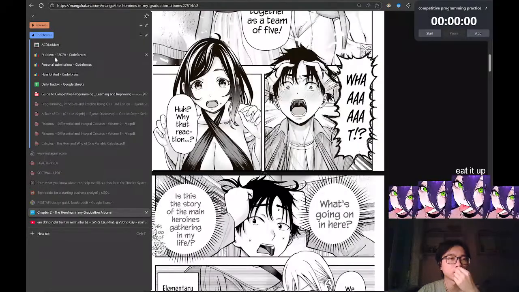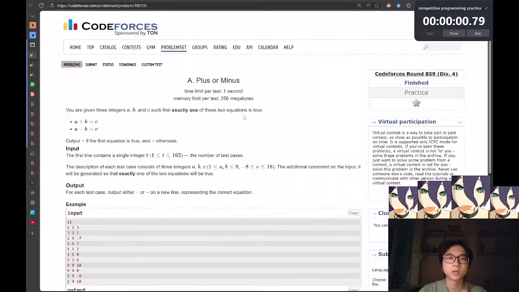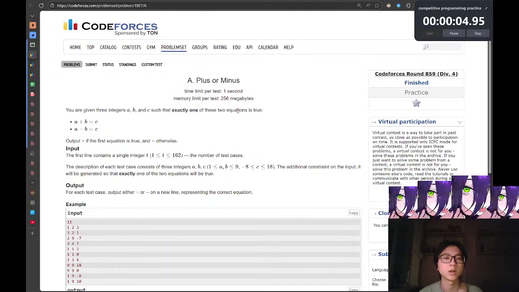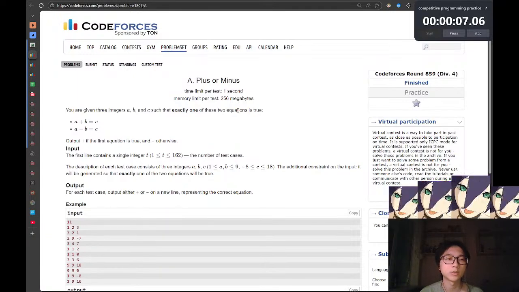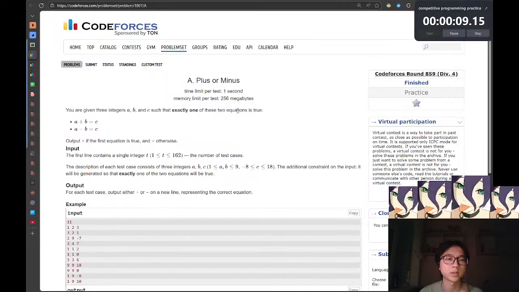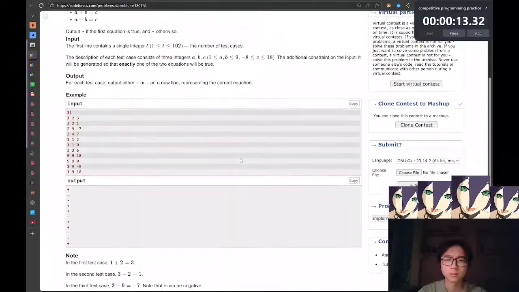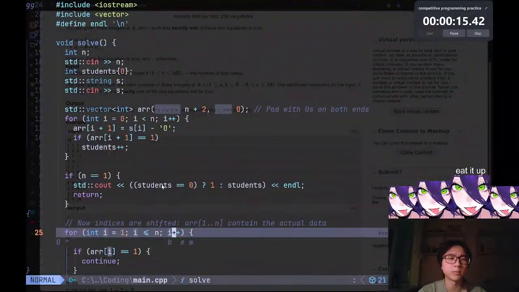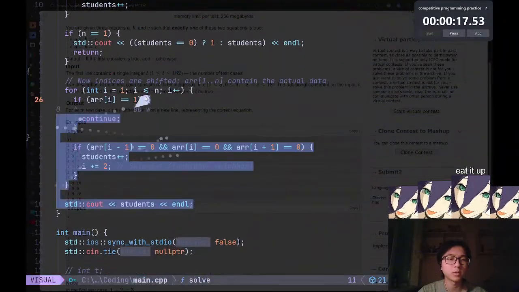Let's get started then. So today we'll be looking at the problem Plus or Minus. You're given three integers, a, b, and c, such that exactly one of these two equations is true. I'll output plus if it's true, minus otherwise. Okay, so pretty simple problem. I don't think we need to write any metacognition at all. It's basically a warm-up problem.